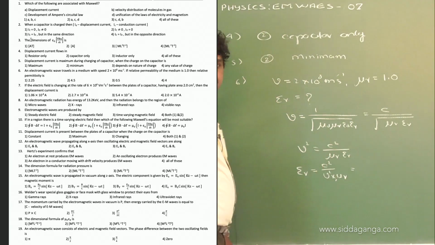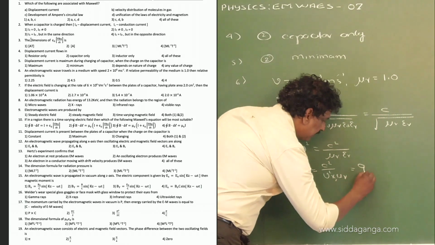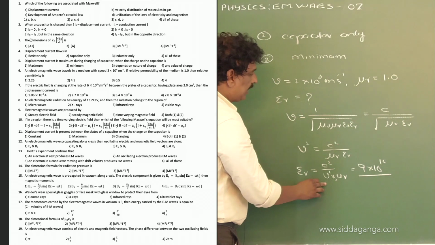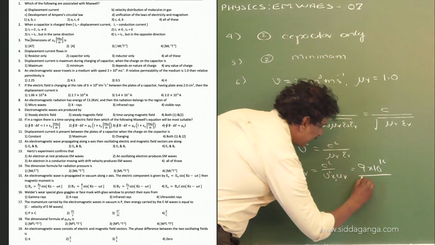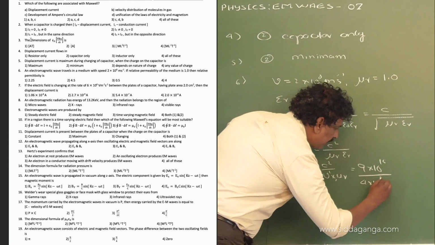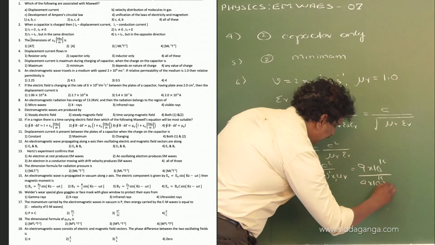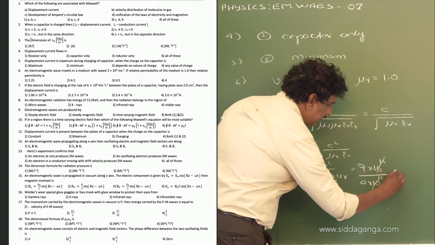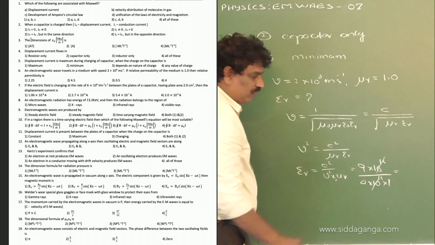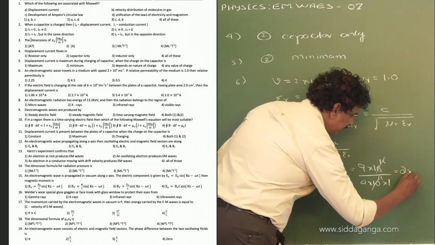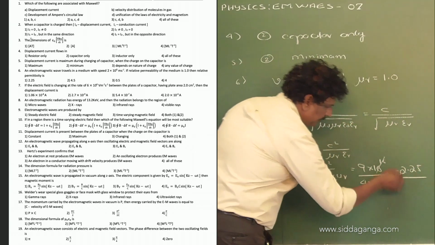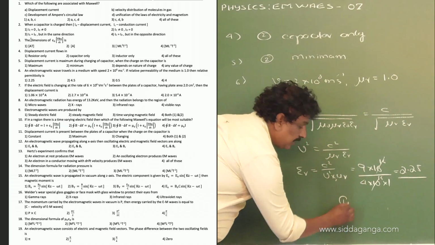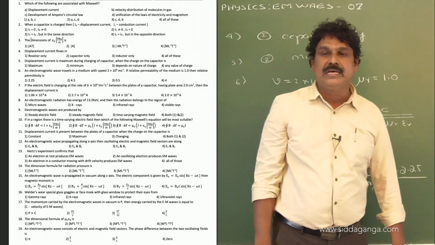Now, see, speed of light squared is 9 into 10 power 16, V is 2 into 10 raised to the power of 8, squaring that one, 4 into 10 raised to the power of 16, into mu r, that is 1. So this gets cancelled, that is 9 by 4, which is 2.25. Therefore, the option is 1. 1 is the right option.